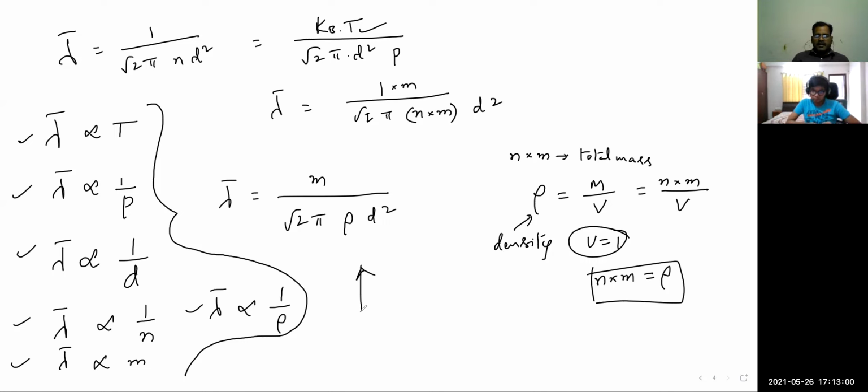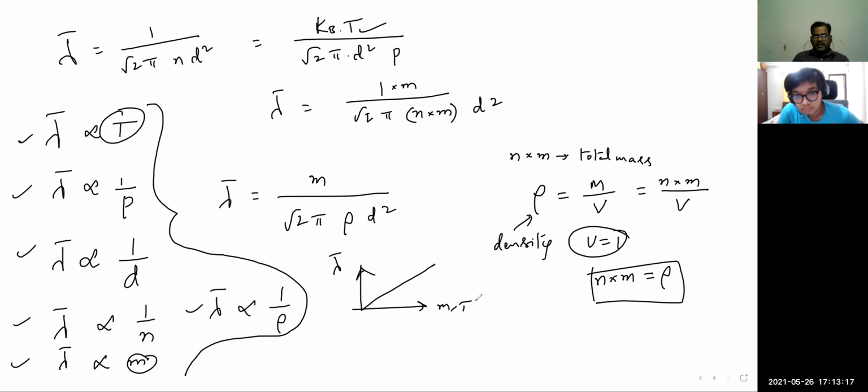Then if they ask for the graph at the advanced level, what is the mean free path variation? If it is mass, what can we do immediately? Mass is directly proportional, so you can take a straight line. If it is temperature, you can take a straight line. If it is pressure, we know it is decreasing, lambda versus pressure.